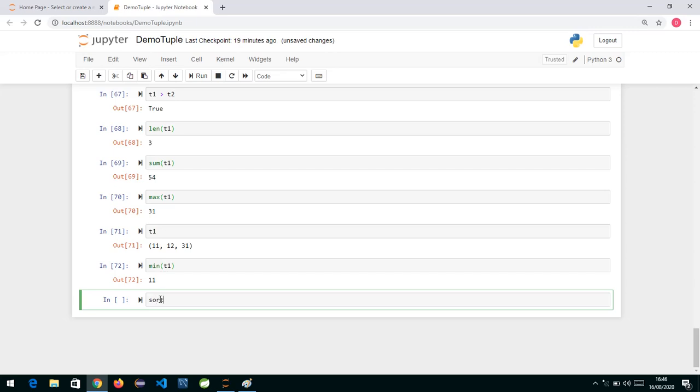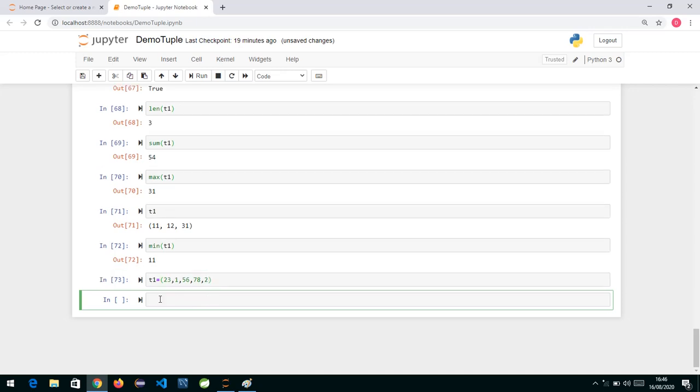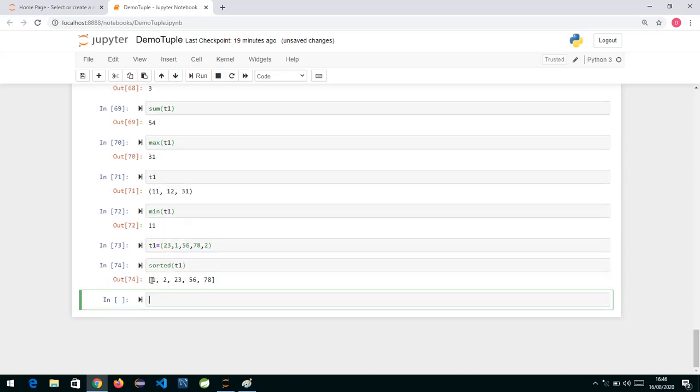Similarly, we have also seen there is a function called sorted. For that, I'll create one tuple. t1 is equal to, with random values, 23, 1, 56, 78, 2. Now if I say sorted, we have seen sorted will give you a new list. So if I say sorted of t1, this is going to give you a list, and that also by default it will sort in which order?